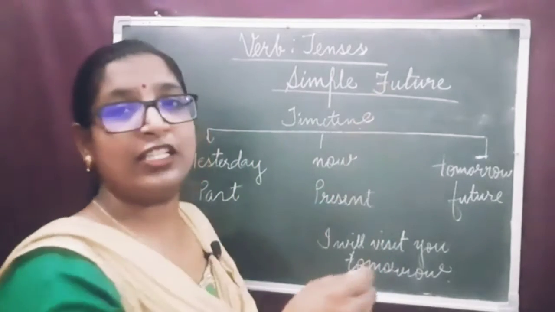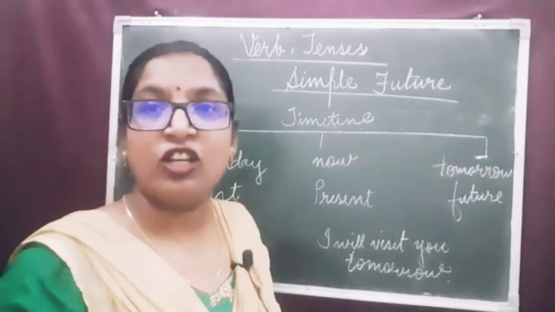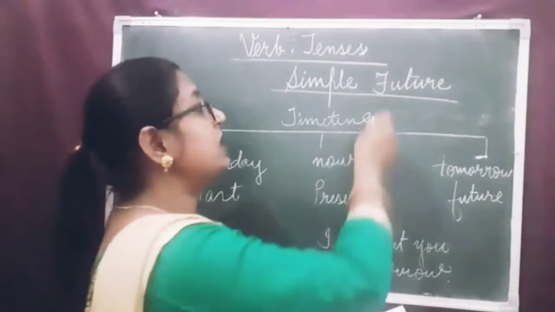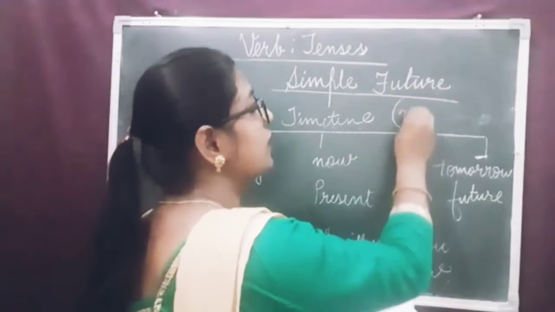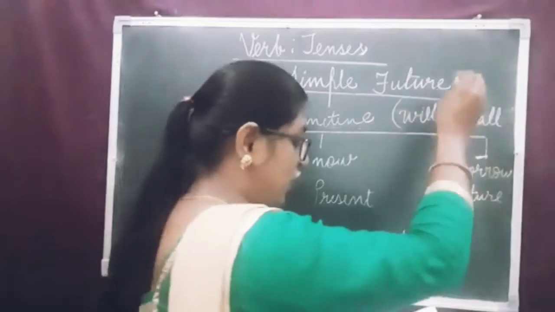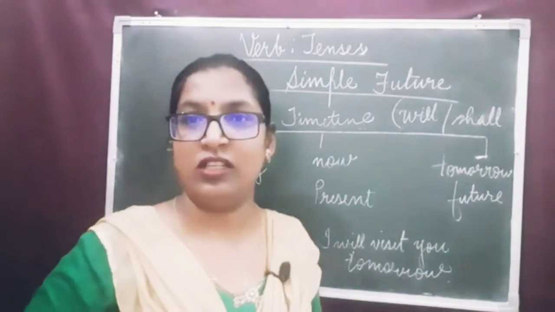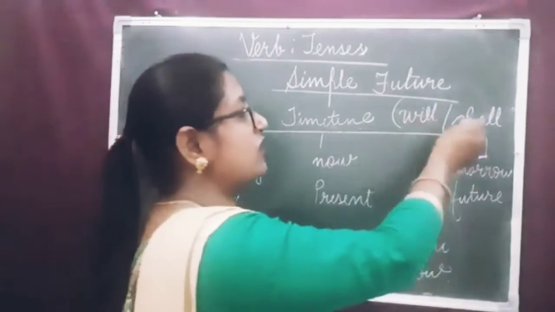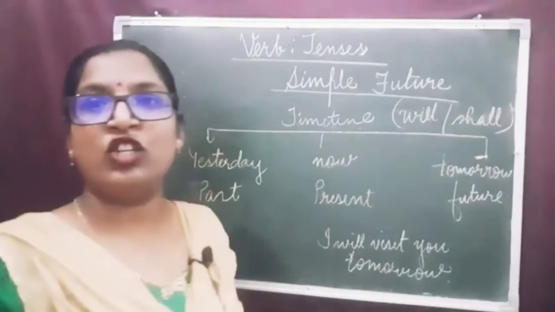Mainly we use the auxiliary verbs will or shall.